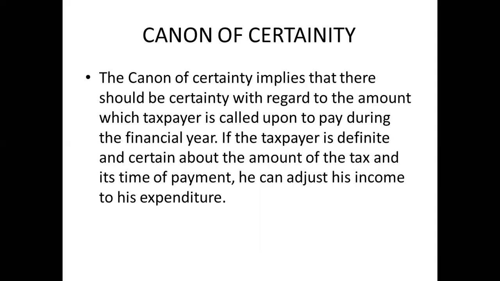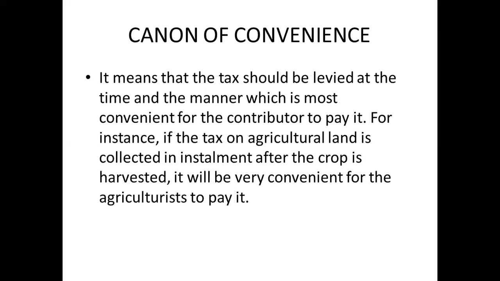So he can adjust his income accordingly. He's well versed with the fact that he has to pay this much amount. Next canon is canon of convenience. It says that the tax system should be simple and easier and should be at the disposal of the taxpayer, so that they can pay the taxes conveniently.